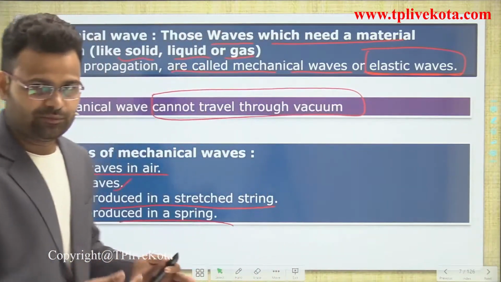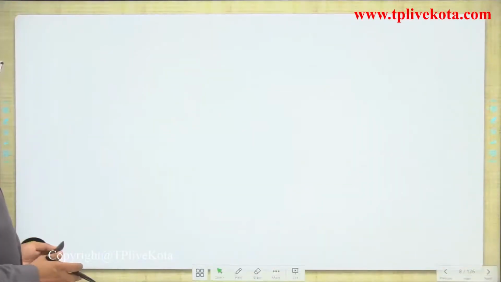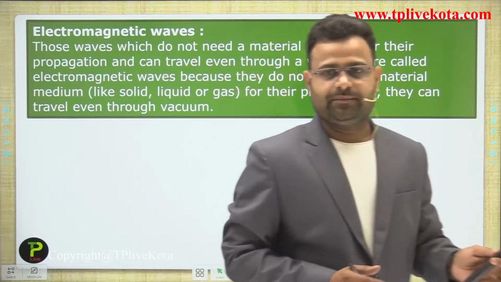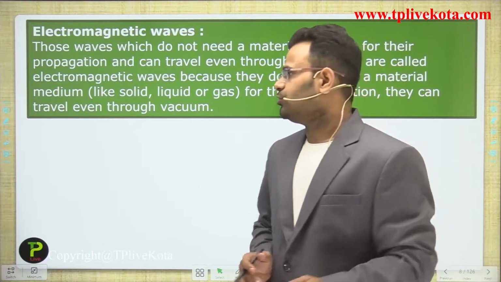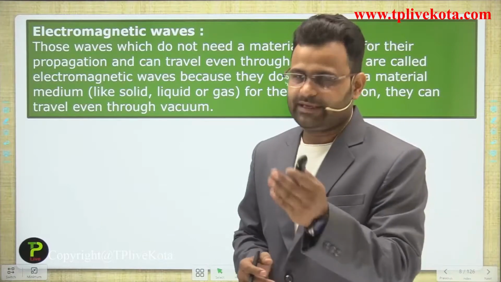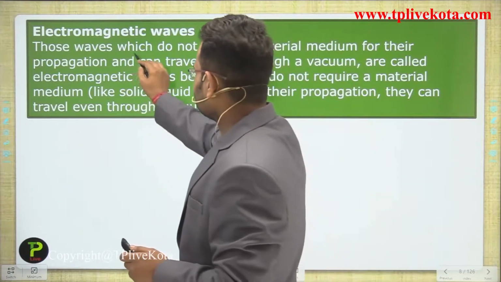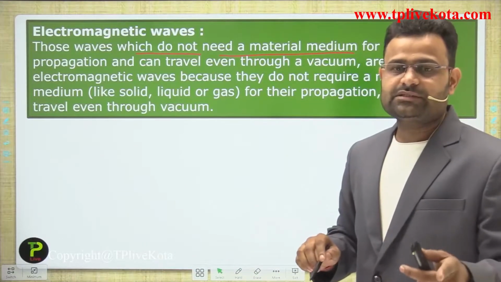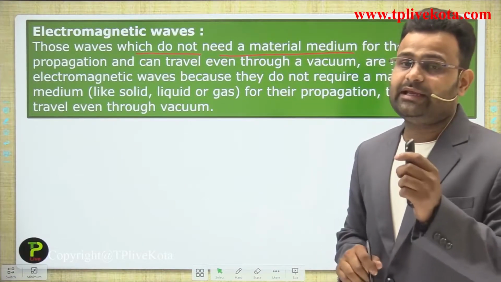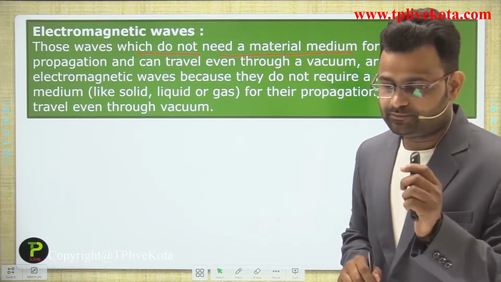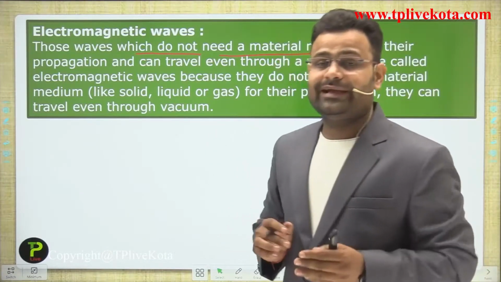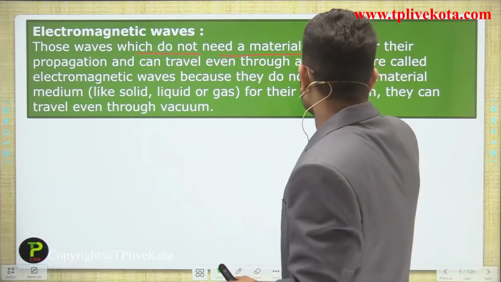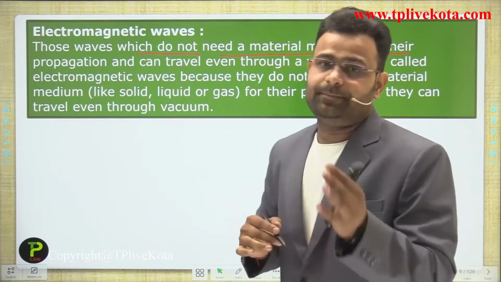Okay, now we are moving to the next. The next one is electromagnetic waves. Previously we were discussing the non-electromagnetic, that is, mechanical waves. Mechanical waves need a material medium. But electromagnetic waves are waves which do not require a material medium, guys. A material medium is not required for their propagation.